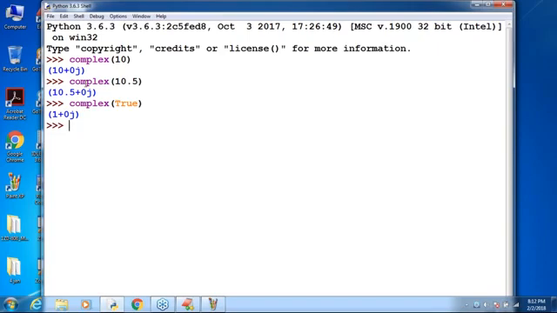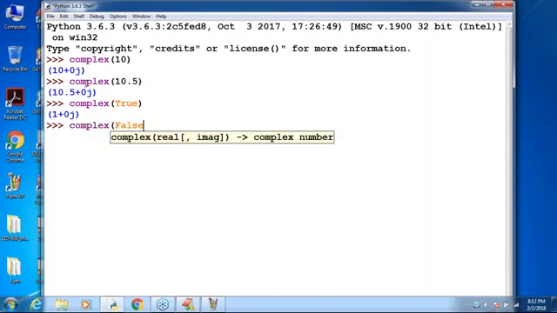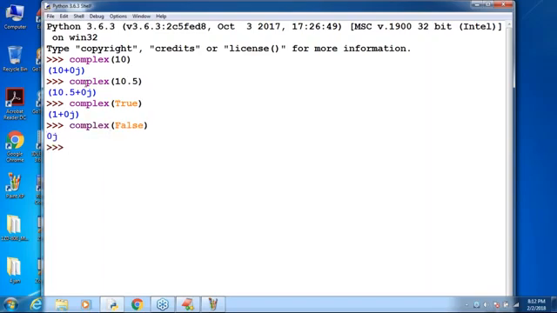Next, a very special case: complex of False. What is the value? False means 0 only. So 0 plus 0j, which is displayed as 0j. Remember that. So if you want to convert any other type to complex type, we can use the complex function: complex of 10, complex of 10.5, complex of True, complex of False.